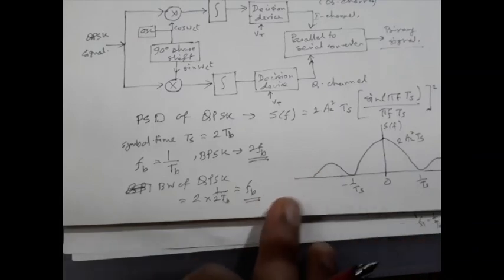So if we jot down this advantage: for the same bit error rate, the bandwidth required for QPSK is reduced to half as compared to BPSK.